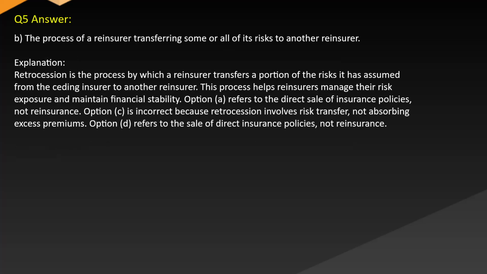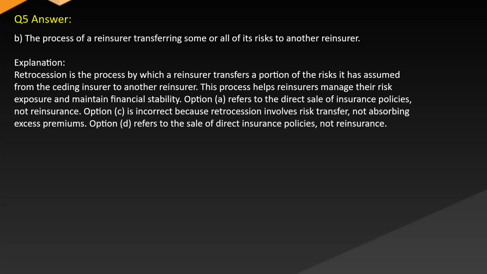Answer: B. The process of a reinsurer transferring some or all of its risks to another reinsurer. Explanation: retrocession is the process by which a reinsurer transfers a portion of the risks it has assumed from the ceding insurer to another reinsurer. This process helps reinsurers manage their risk exposure and maintain financial stability.